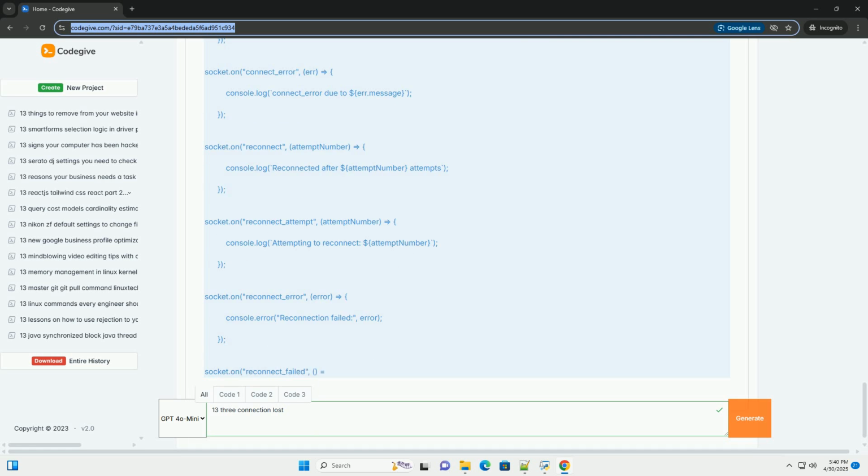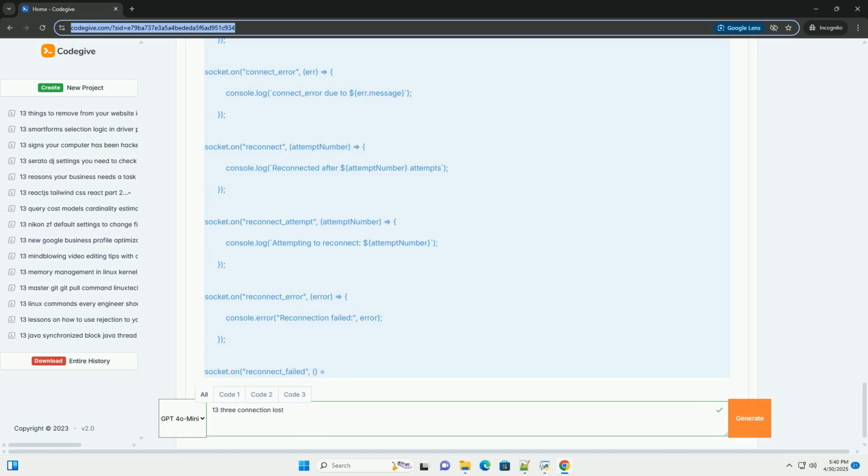Server-side logs: inspect your server-side logs, usually written to a file or the console, for error messages, exceptions, or warnings related to socket.io. Pay close attention to timestamps to correlate them with the client-side disconnection events. The disconnect event on both client and server provides a reason parameter that can be invaluable in diagnosing the problem.